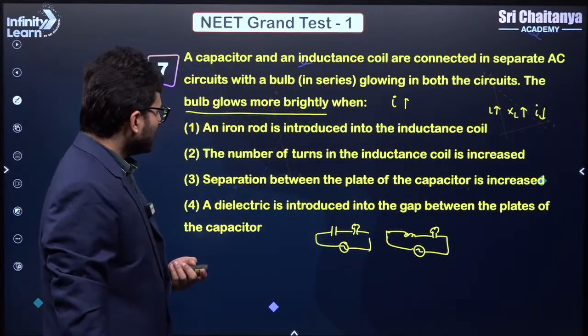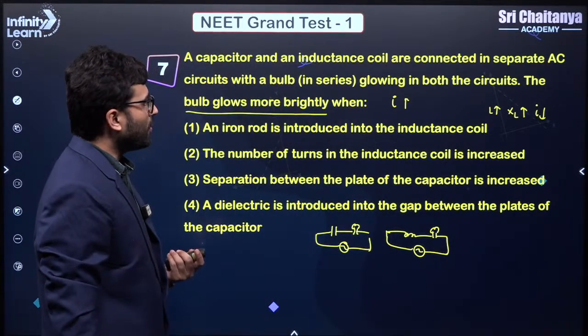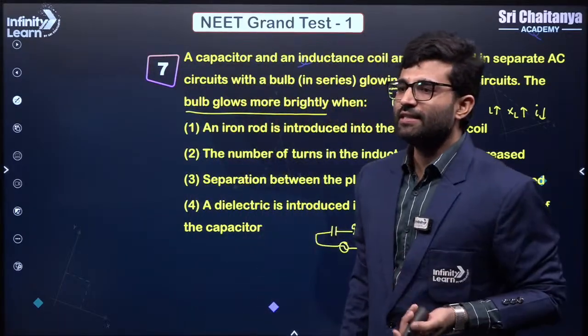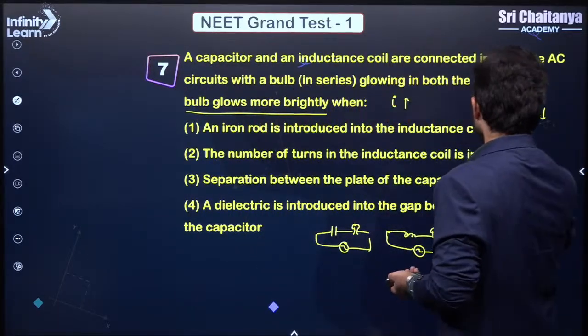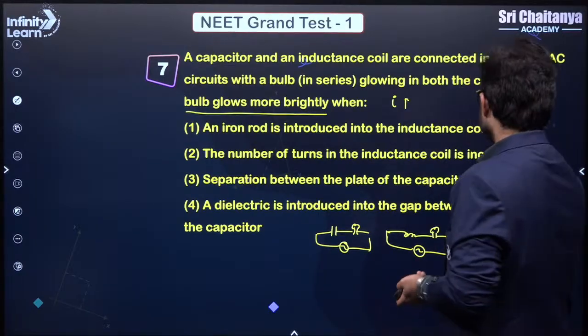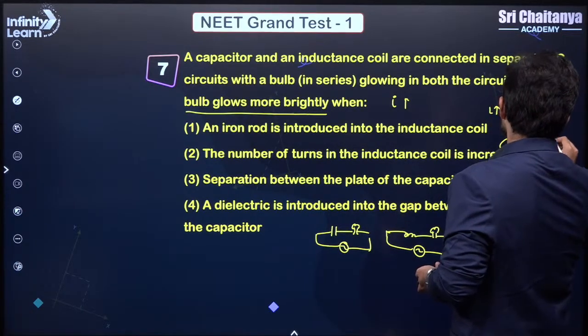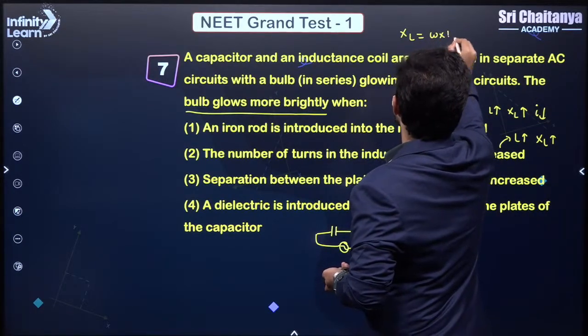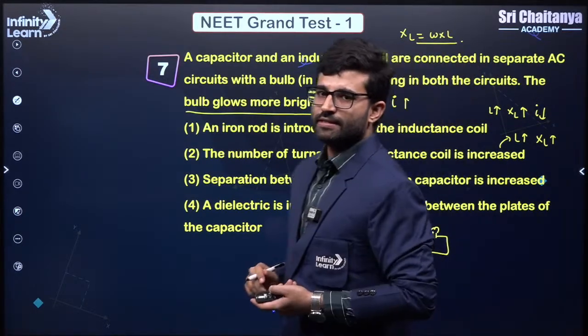What is the second? The number of turns in the inductance coil is increased. Again the same. When you increase the number of turns, the inductance L increases, because it is directly proportional to the number of turns. So L is increasing, which means that XL is increasing. And by the way, if you don't know, XL is nothing but omega into L in AC circuits.